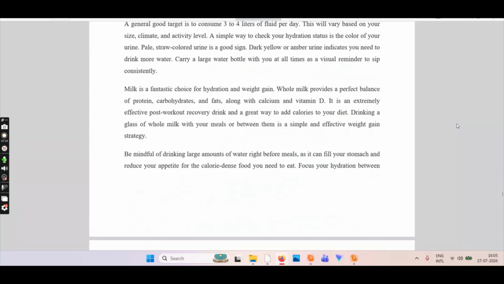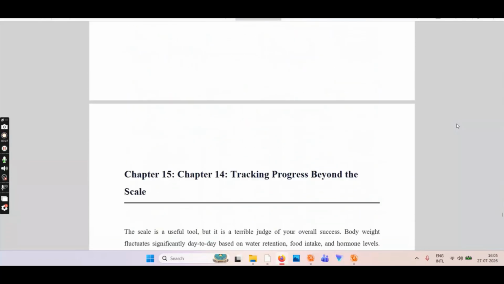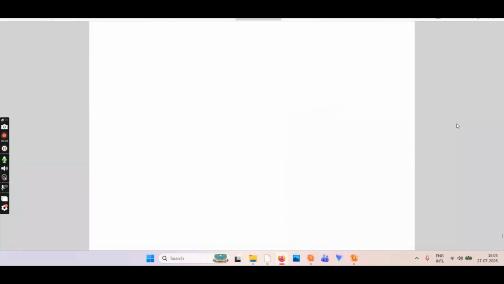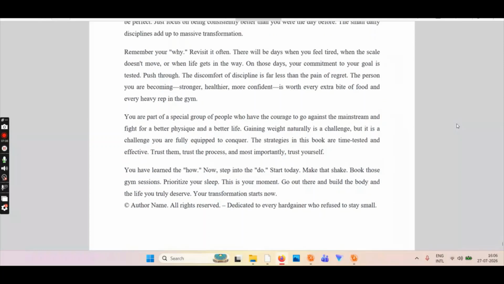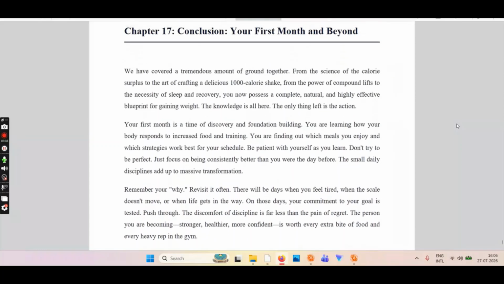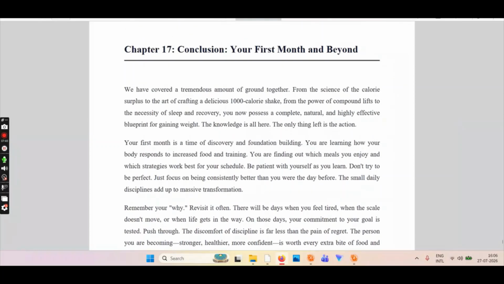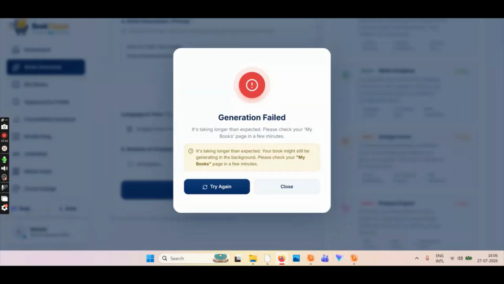I created this, I guess, with 20 chapters. Yes, it should have 20 chapters, maybe 15. I don't know. Let's see. 17. So yeah, it did give us 17 chapters. So when you choose 20, it will just try to give you the maximum. I got 17. Okay. So let's see if my book is created or not here.